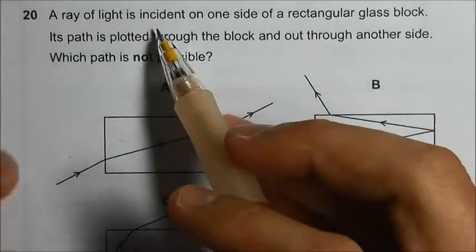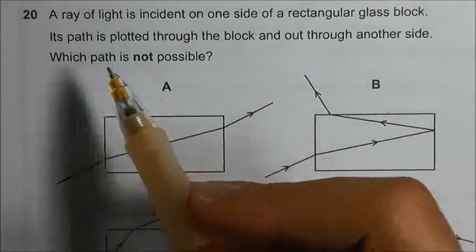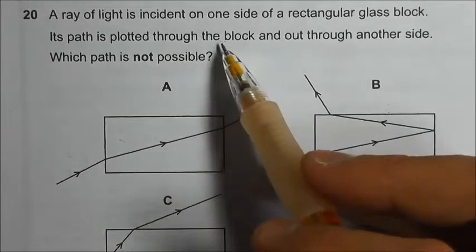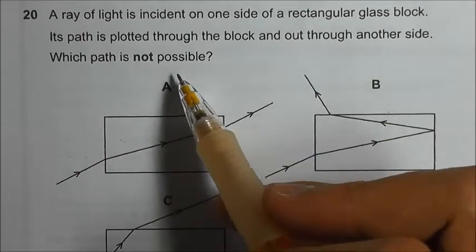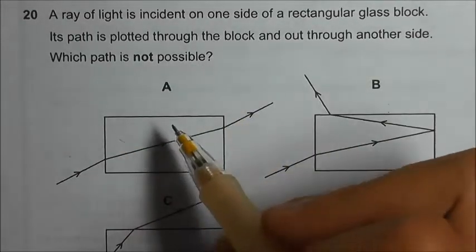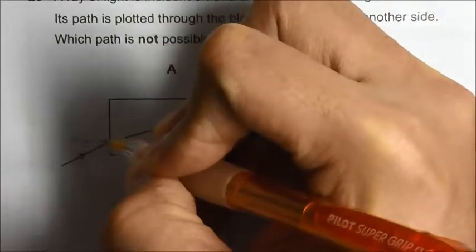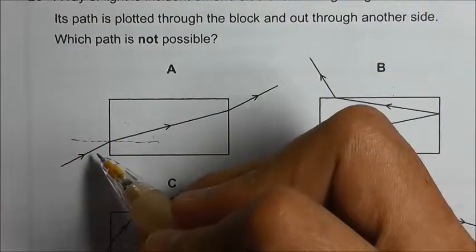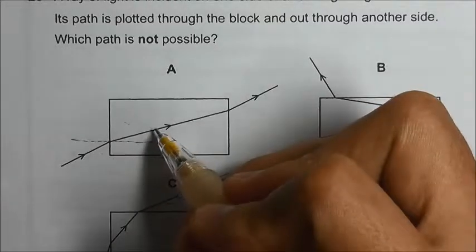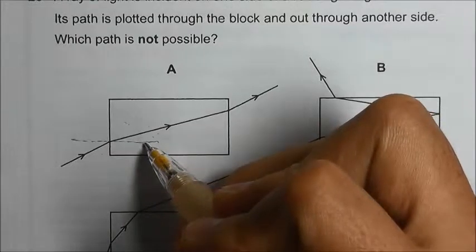A ray of light is incident on one side of a rectangular glass block. Its path is plotted through the block and out through another side. Which path is not possible? Looking at option A, the light ray travels from air to glass, so it travels from an optically less dense to a denser medium. So the light ray will bend towards the normal.